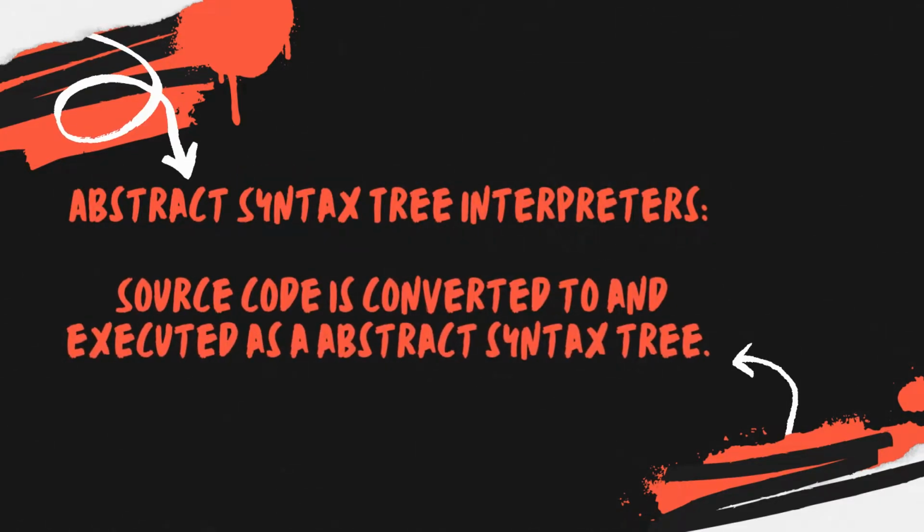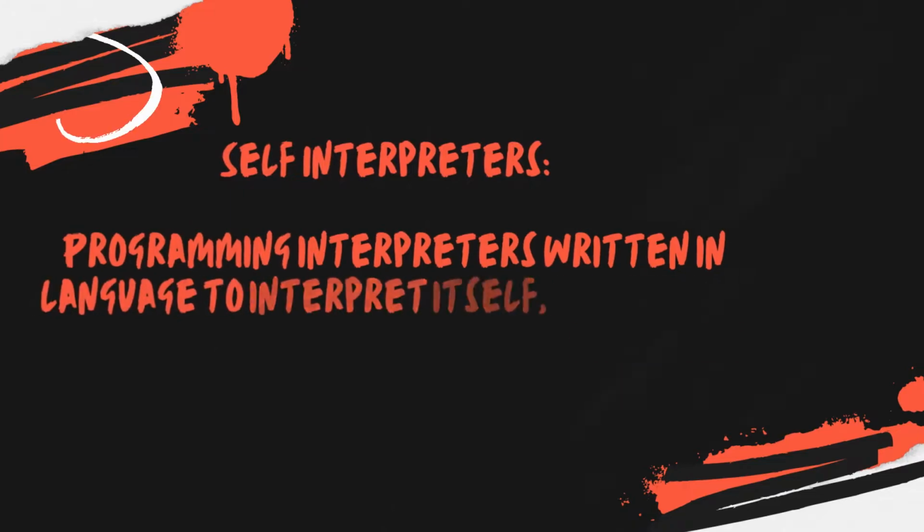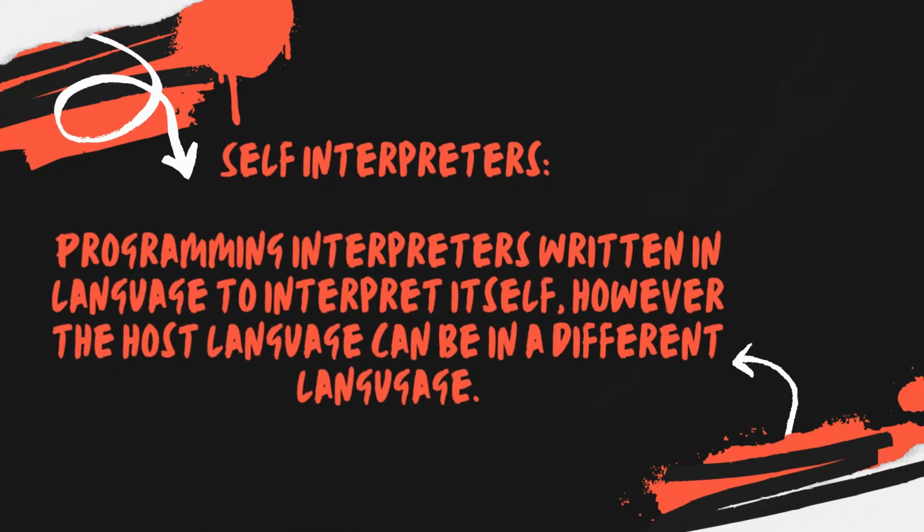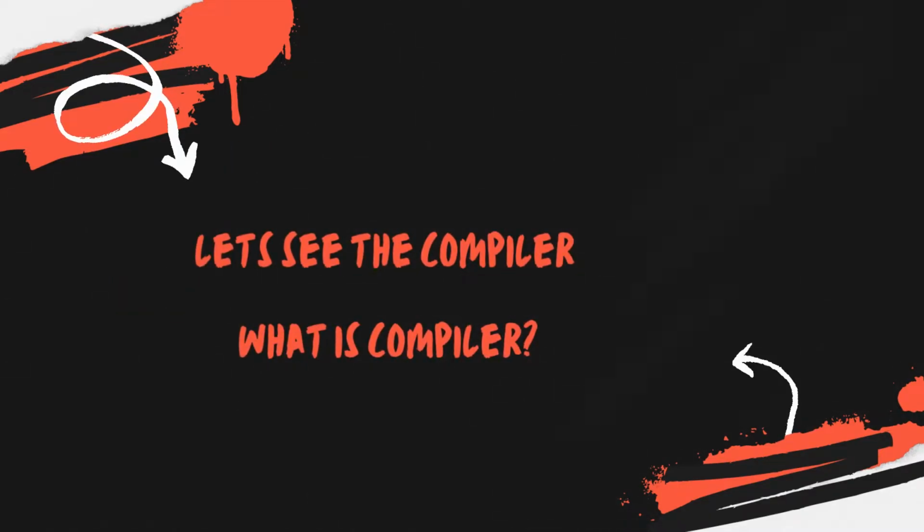Abstract syntax tree interpreter: it converts source code into an abstract syntax tree and executes it. Self-interpreter: a programming interpreter written in a language to interpret itself. However, the host language can be different. Let's see the compiler. What is a compiler?